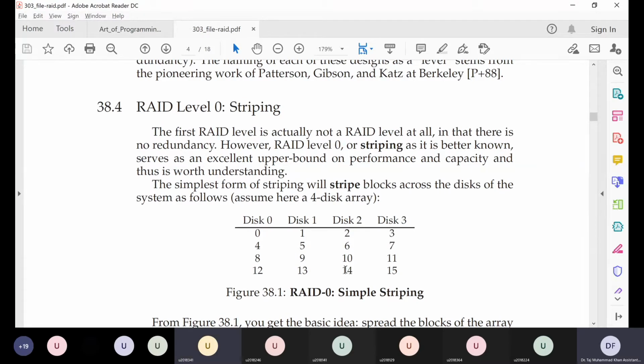It depends if that data has a copy on any other disk. If not, then it will fail. If yes, it has copies, then it won't fail. Very good. So in this system, there are no copies, okay? In this system, we have just spread our data across different hard disks, and we have not made any copies. You see all these blocks, they are different numbers, so it is different data. So in this RAID implementation, which is the first, very simple RAID implementation, we have used multiple hard disks. We have spread our data in stripes across different hard disks, but we have not made any copies.